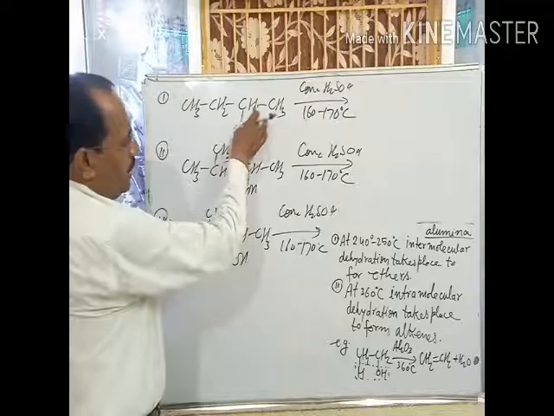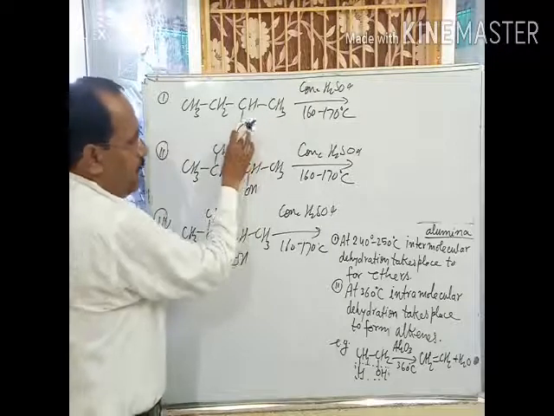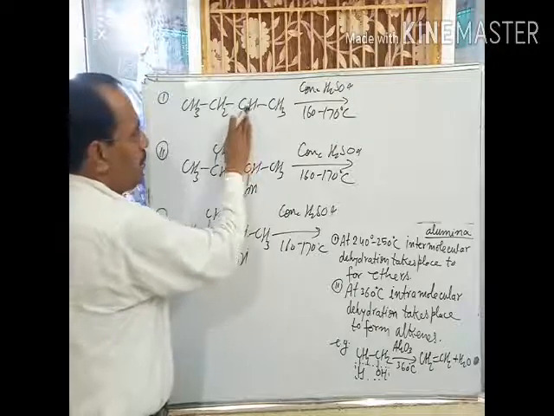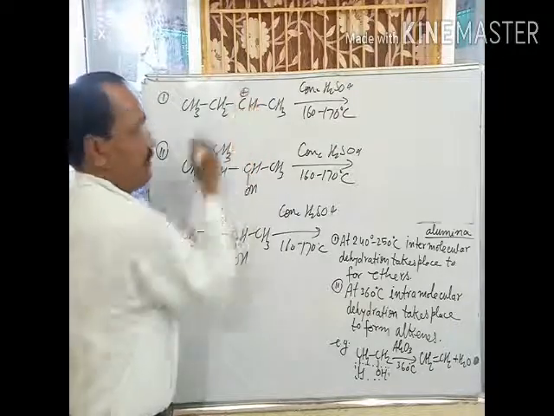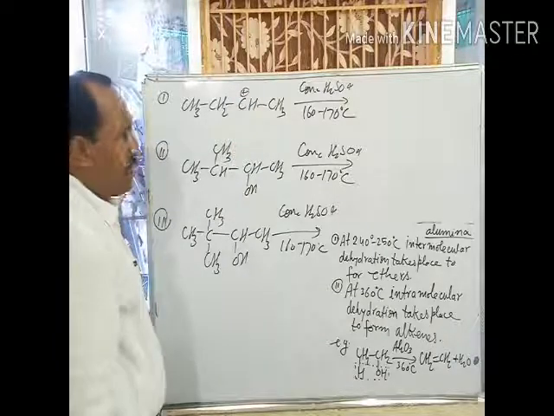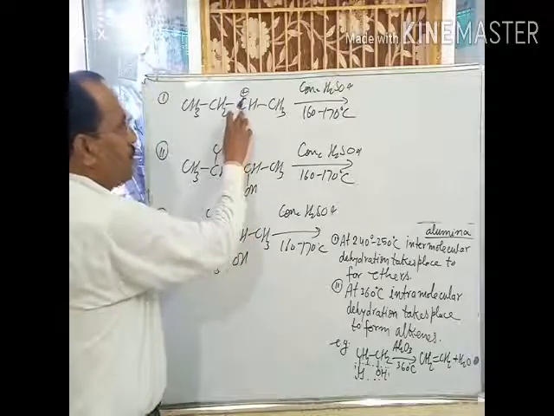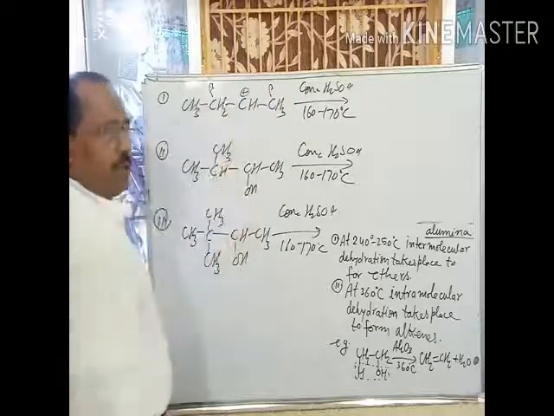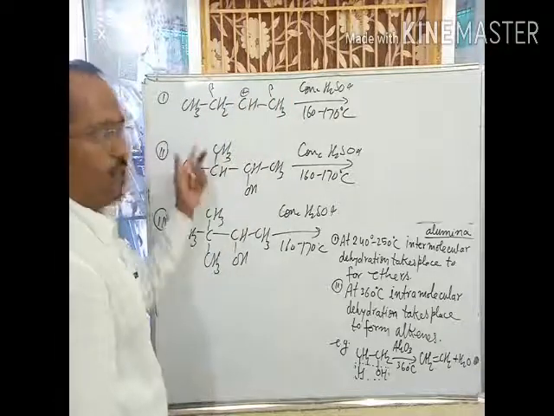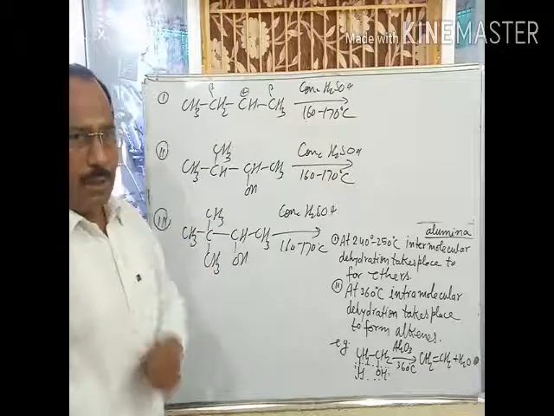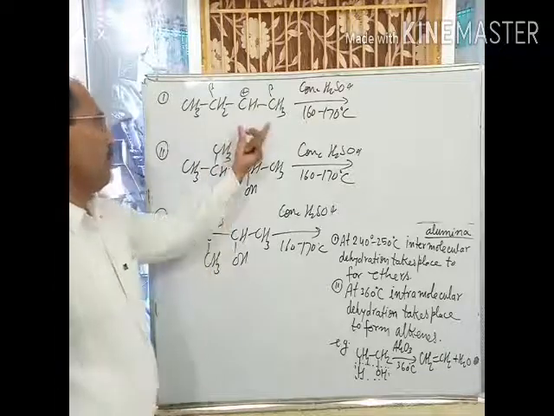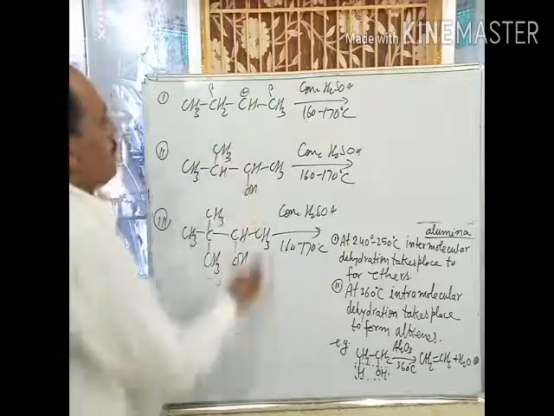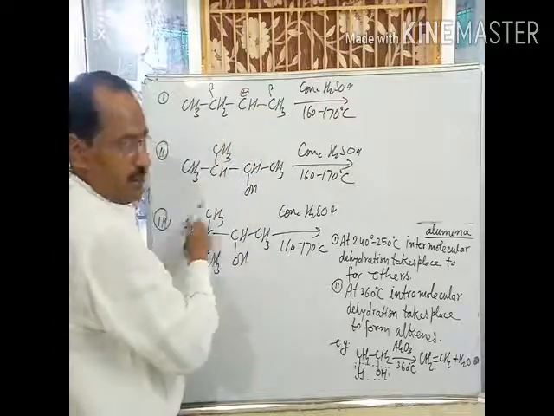First of all, by the loss of water molecule, means protonation of this OH takes place and carbocation develops on this carbon. Okay. With respect to this carbon, there are two beta carbons. Since the dehydration of alcohol is a type of beta elimination reaction, so elimination of proton takes place only on beta carbon. There are two beta hydrogens, means 1 and 2.